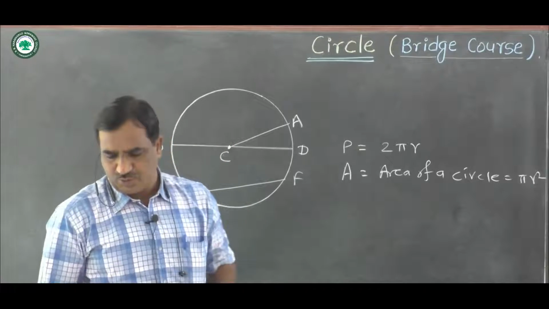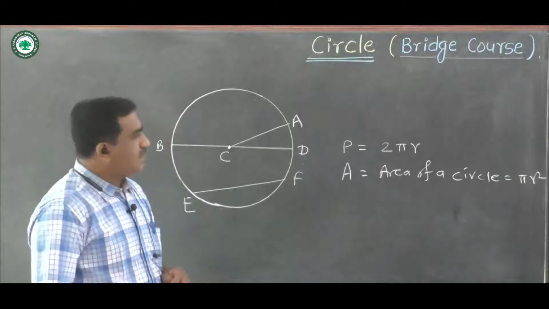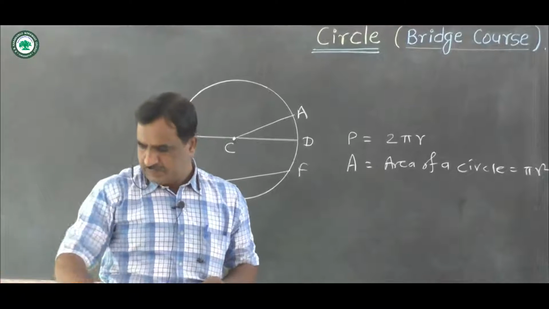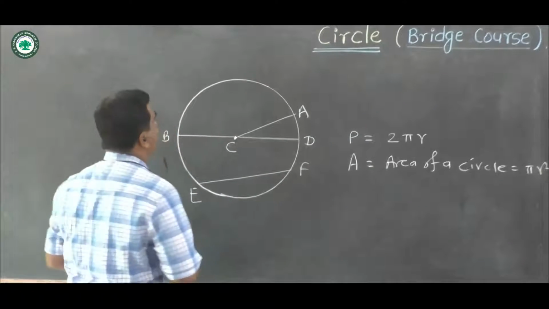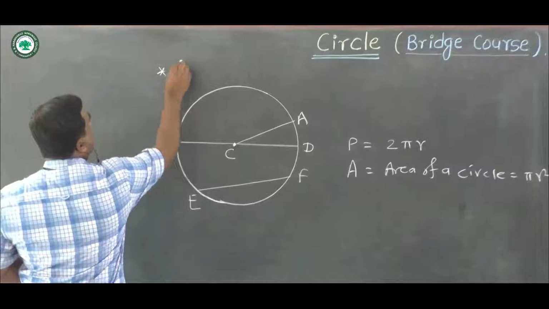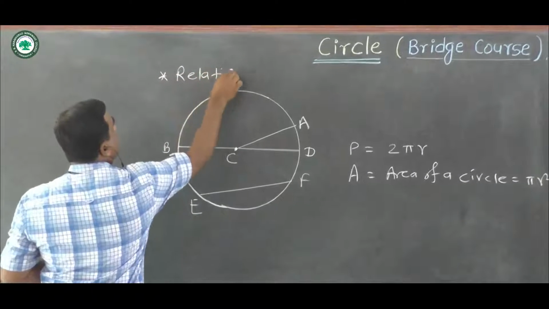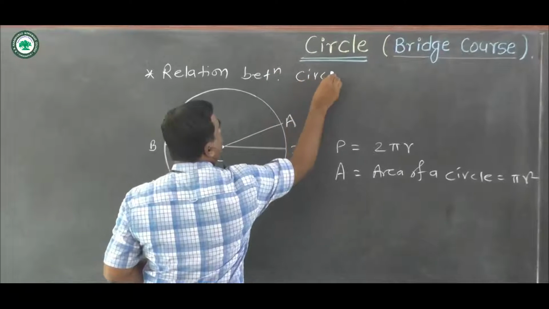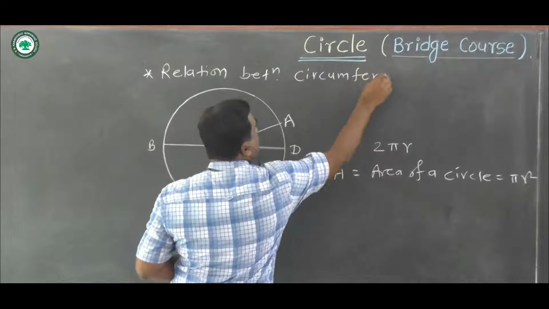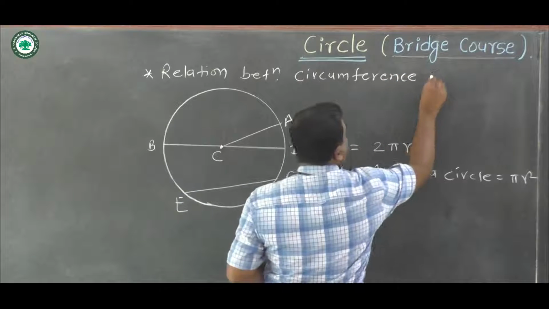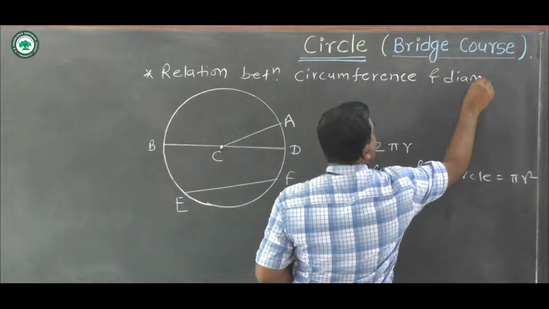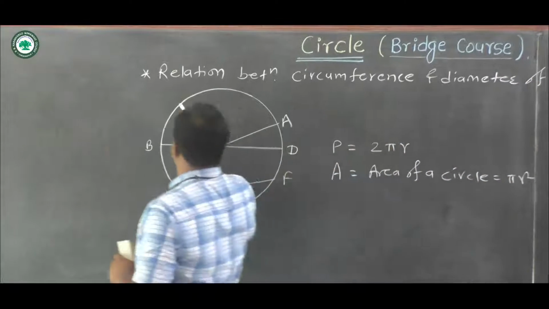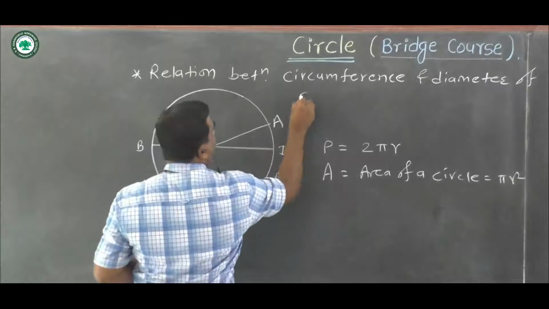Now today we have to see the relationship between circumference and diameter of a circle. Relation between circumference and diameter of a circle.